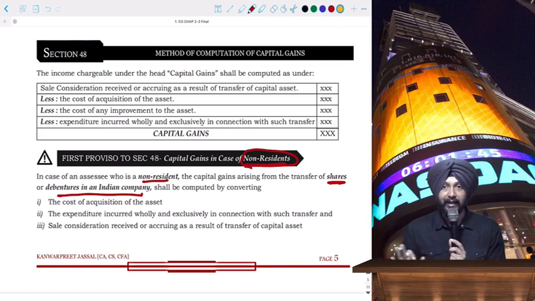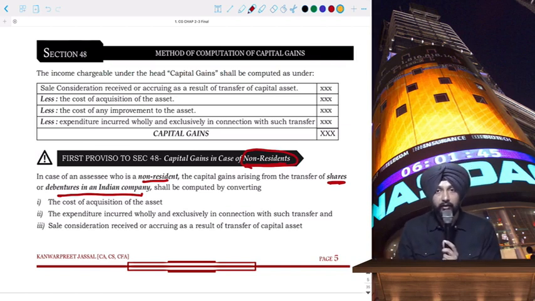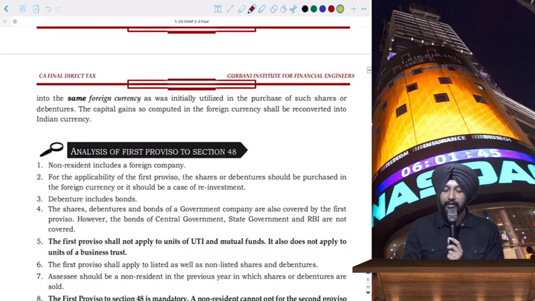It's not about taxability. Taxability will be covered in some other section. But the first proviso says that if a non-resident is investing in the shares or debentures of an Indian company by bringing dollars into India, then for him the computation of capital gains should also be done in dollar terms. I hope this is clear. So the cost of acquisition, expenditure incurred wholly and exclusively in connection with such transfer, and sale consideration received or accruing as a result of transfer of the capital asset shall be converted into the same foreign currency. Look at this language: the same foreign currency as was initially utilized in the purchase of such shares or debentures.